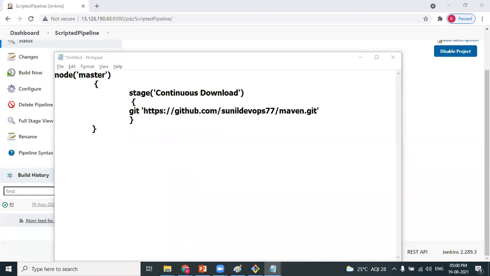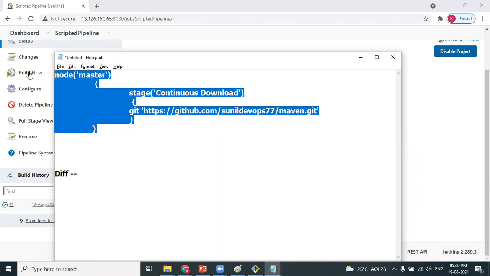My question is, what is exactly the difference between a freestyle project and a pipeline project, and when do we use them? Answering your first question, what is the difference between freestyle and pipeline? Currently, we have performed continuous download, isn't it? Did you write any code for that? No. In pipeline we generate code. Are you using code to perform continuous download? Yes.